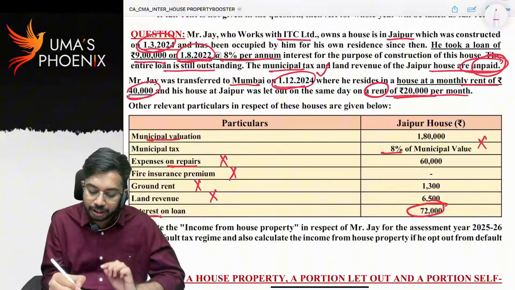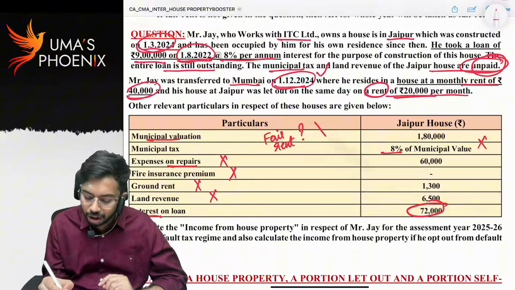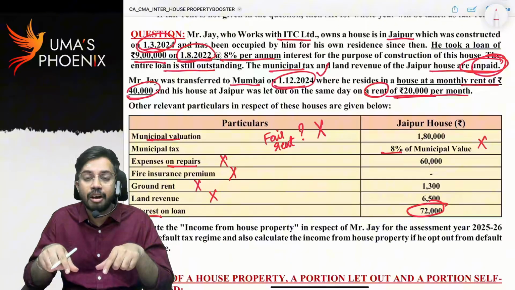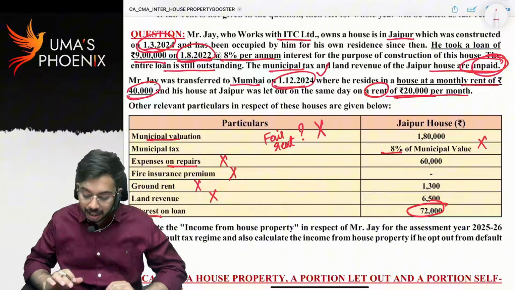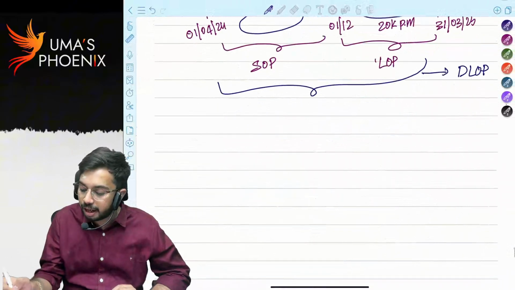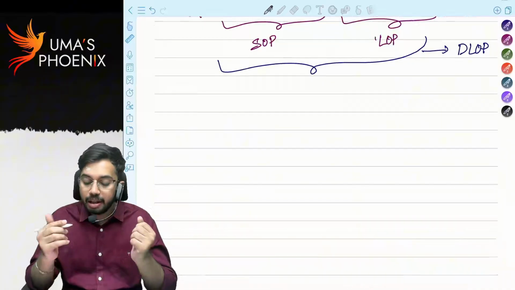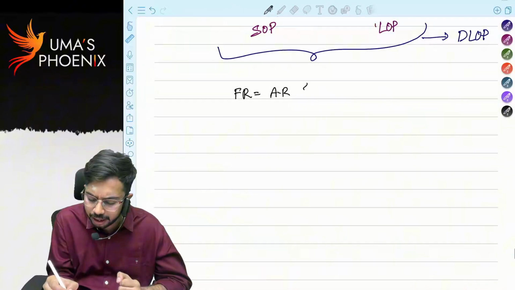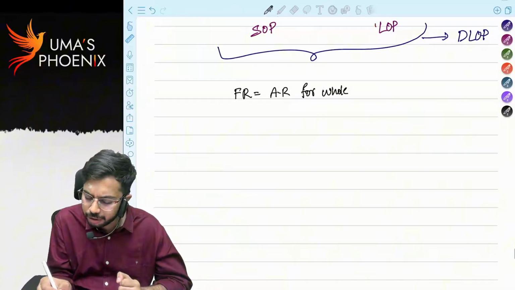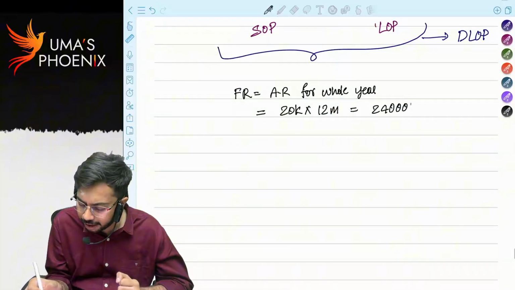Clearly observe in this question whether fair rent was given. Fair rent is not given. But this is the case of part of the year self-occupied, part of the year let out. So for the whole year we have to consider it as deemed to be let out property. Are you able to understand? So if for the whole year we consider it as deemed to be let out property, then fair rent is equal to actual rent for the whole year. How much is actual rent? 20,000, right? 20,000 into 12 months. Fair rent is equal to 2,40,000.